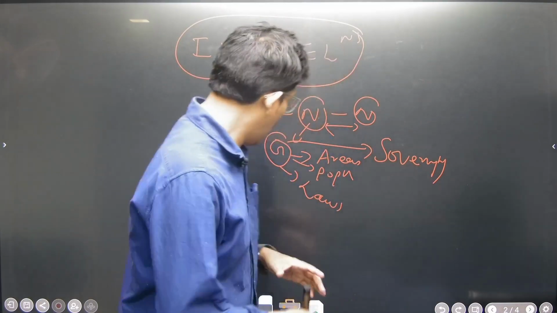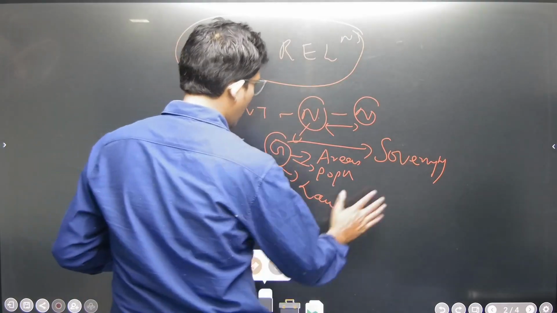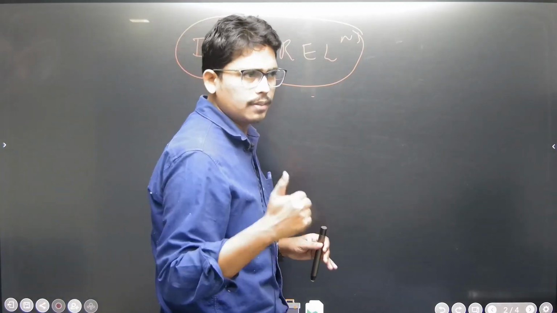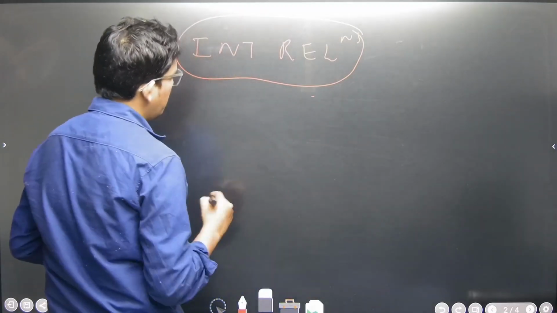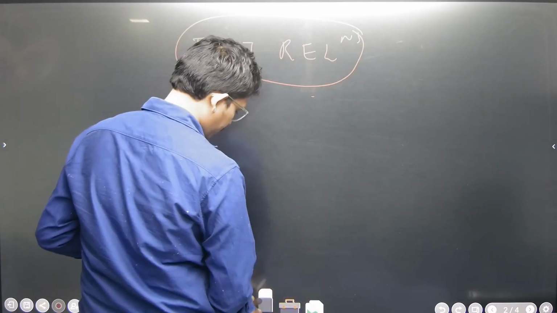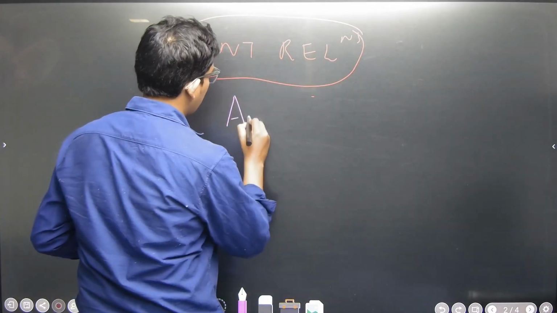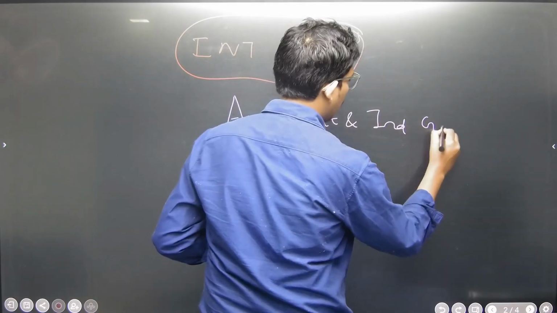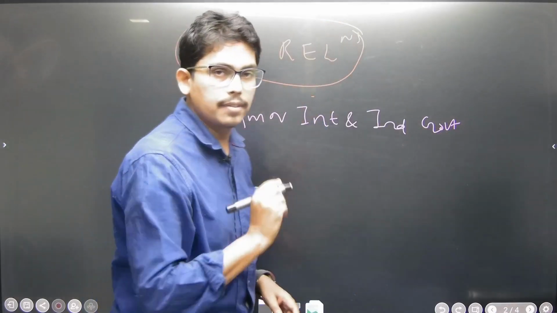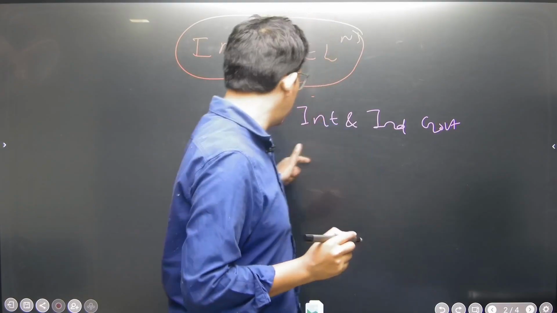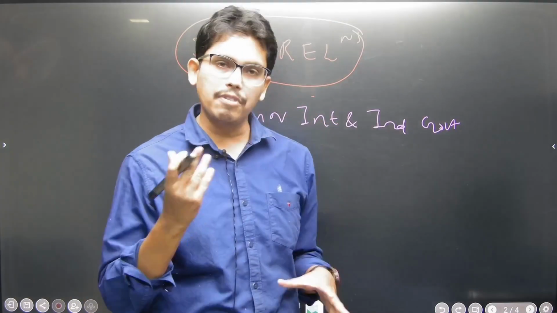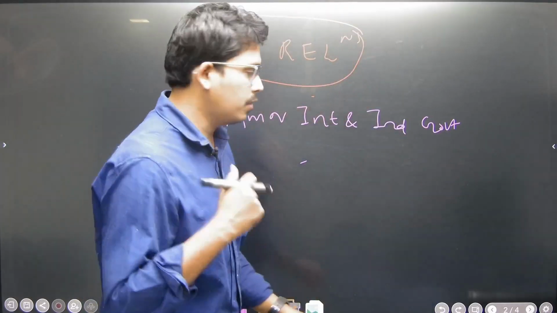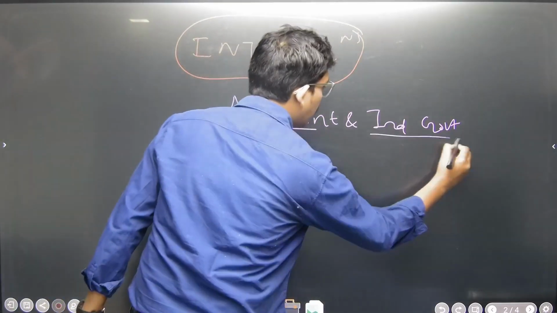So my another question will be, if India and China are inking some MOU, then that is called an international MOU, right? Suppose Amnesty International and the Indian government signed an MOU. Can we call it an international system? Just pause the video and think of it. Obviously, it is no. Why? Amnesty International and the Indian government both are different entities.